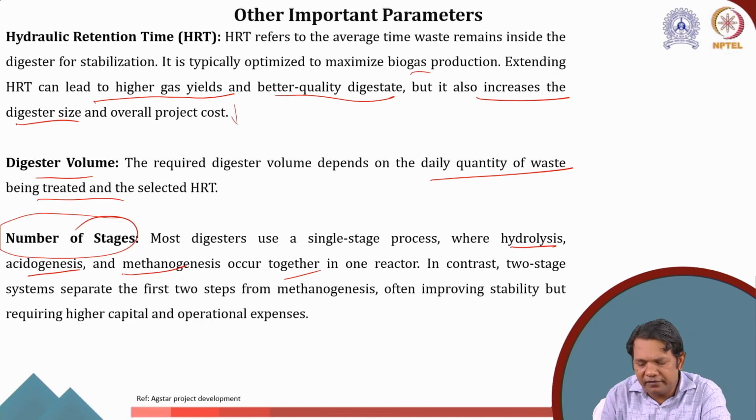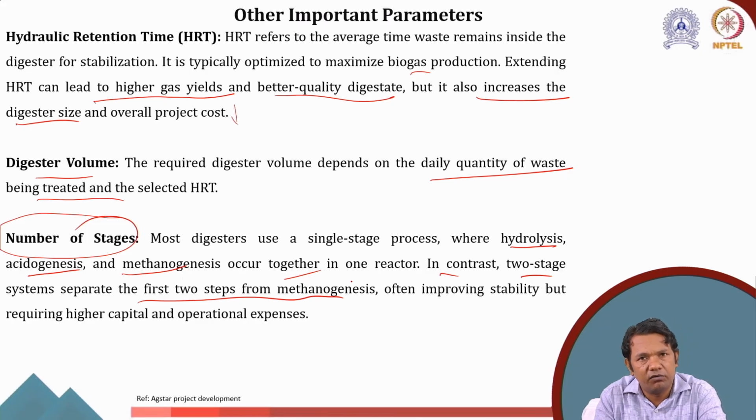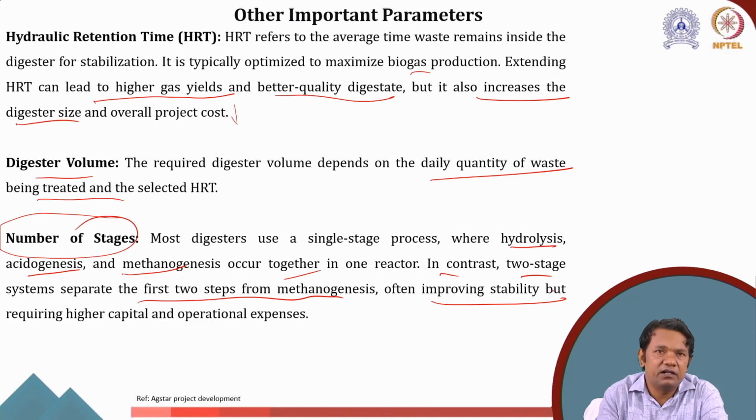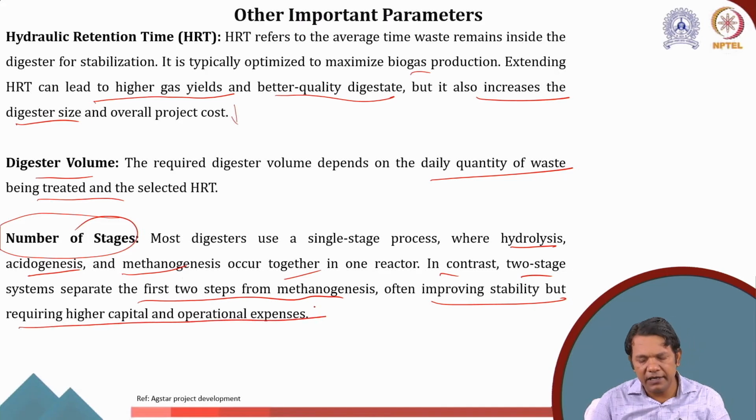But in some cases, there are two stage systems that separate the first two steps from the methanogenesis. Because of that there is improved stability, but because there are two reactors, it requires higher capital cost, and the operating cost will also go higher.